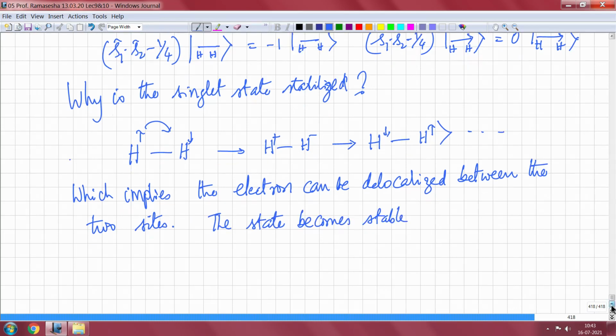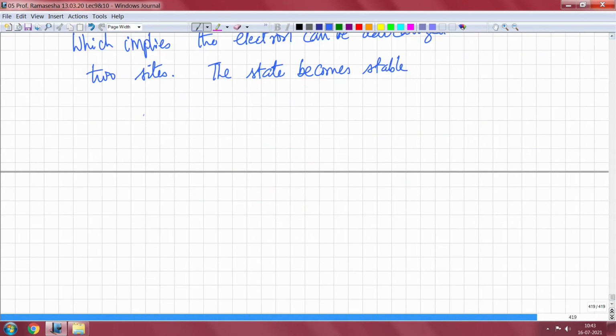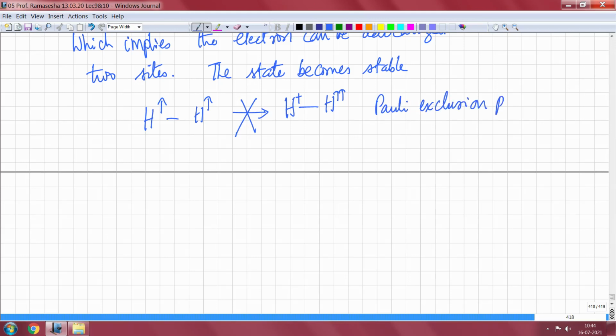Now, in the case of triplet, of course, you cannot do this, because when I have H up, you cannot have H plus H up, because the Pauli exclusion principle forbids this.